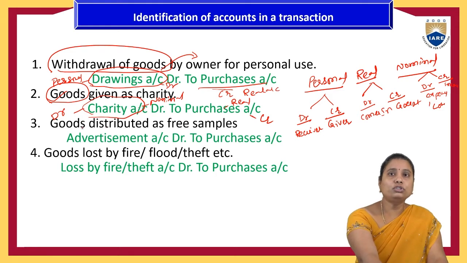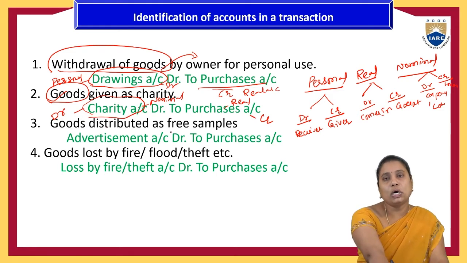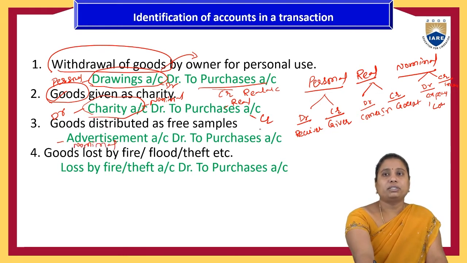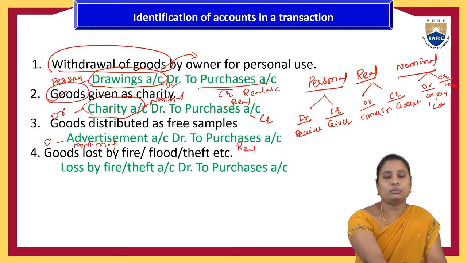Then goods distributed as free samples. When the organization gives free samples, they are giving them only for advertisement. So at that time, the advertisement account and the purchases account. Advertisement is an expenditure because it is a nominal account, and purchases is the real account. Under advertisement there is an expenditure, so that's why it is a debit. Whereas the purchases goods all go out from the organization, so it is a credit.